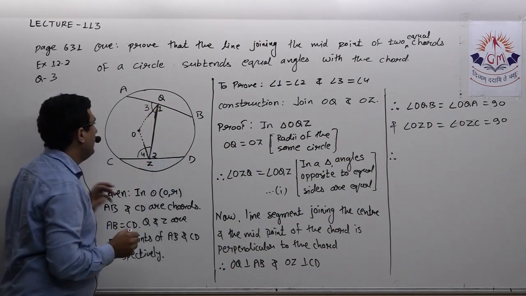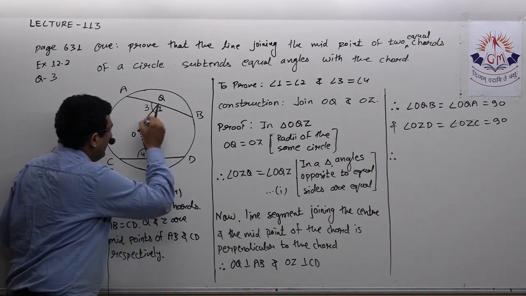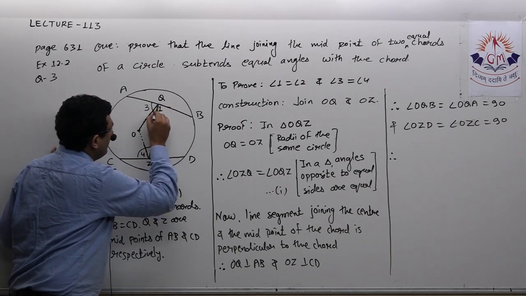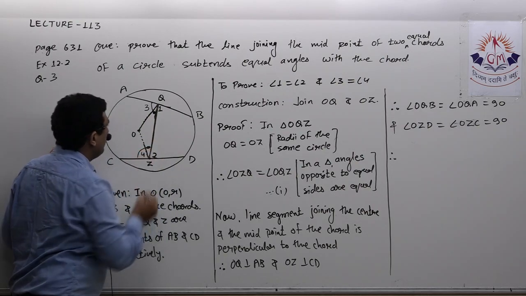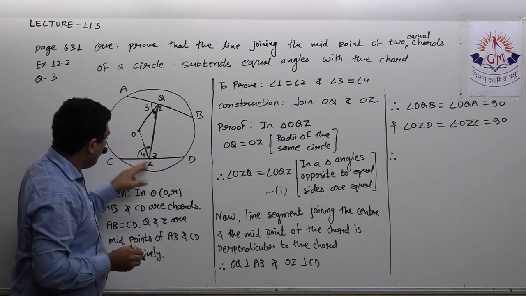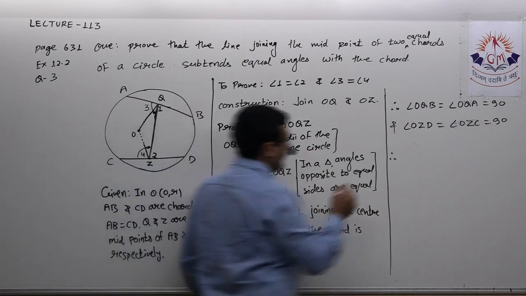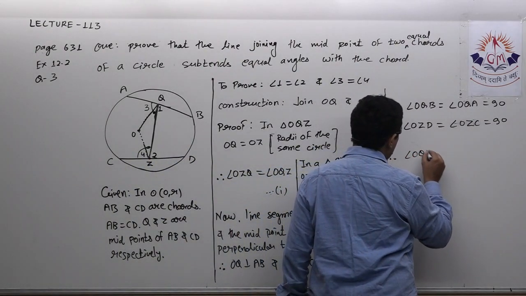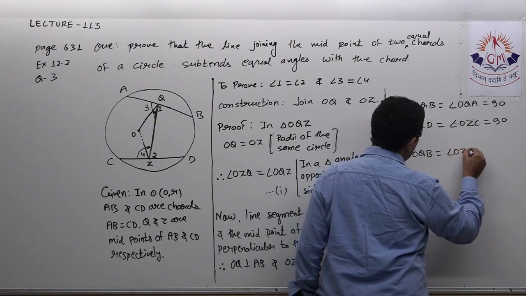Similarly, this angle will be 90 degrees. Now from this 90 degree angle, I am subtracting this angle, so I will get angle 1 equal to angle 2. So OQB and OZD are also equal. So now I can write angle OQB is equal to angle OZD.